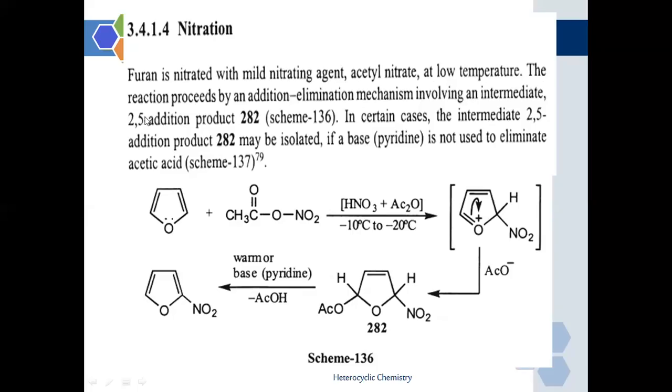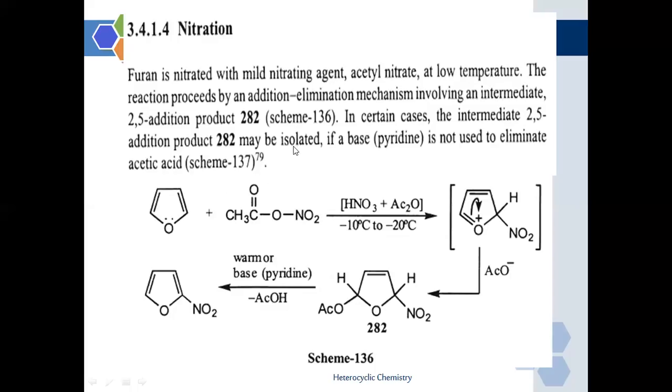This reaction is also going to yield an intermediate, that is a 2,5 addition product. In certain cases, the intermediate 2,5 addition product is isolated if a base is not used to eliminate the acetic acid. So this will be the nitration reaction for the furan molecule.